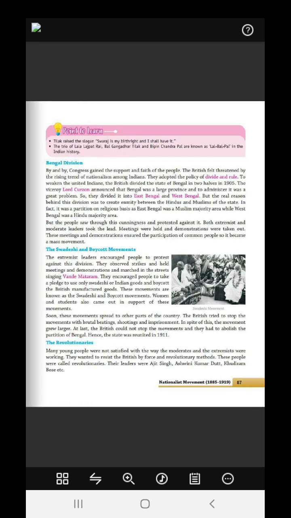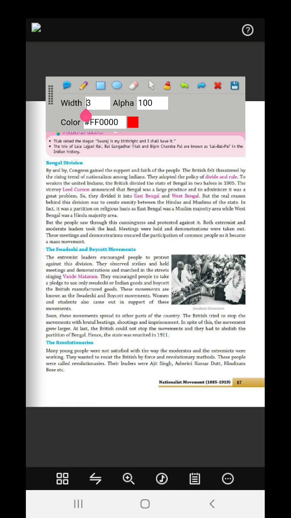Next, now the Bengal division. This was an important part of history, so you need to learn it. By and by, Congress gained the support and faith of the people because the Indian people were brutally tortured by the Britishers. The Congress people were from a lower section of society, so they knew all the tortures, and people were drawn to them.